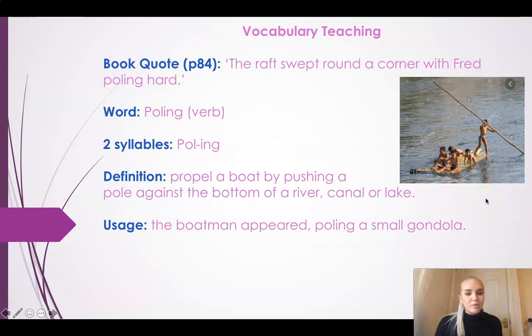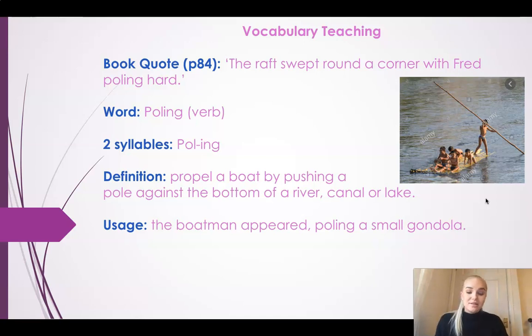They are trying to move a boat by pushing the pole right down to the bottom of the river to change direction, okay? So that really long pole, it'd go right to the bottom of the river, so that they'd be able to touch it and they'd be able to swerve themselves to a different direction. In the book, it's quoted as, "The raft swept round a corner with Fred poling hard." So that suggests to me that they were going round a corner at quite a fast speed, and Fred put the pole into the bottom of the river to try and steer the direction in a different way so that he wouldn't kind of crash or go too fast.